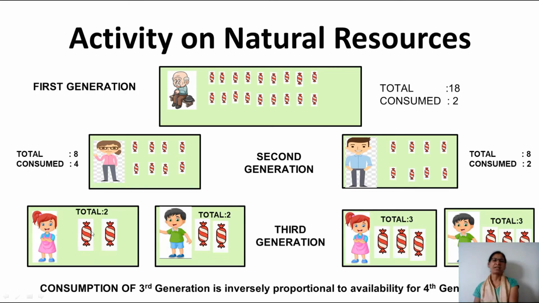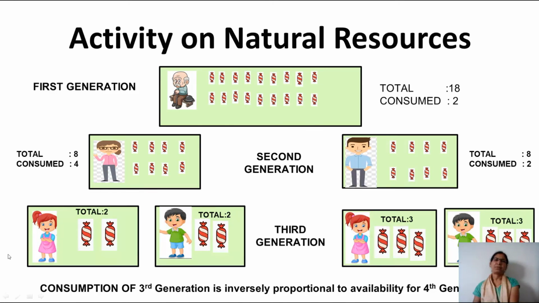Now for the next generation, you can imagine yourselves. Here 4 chocolates were left over. So if 2 children are there, then it will be distributed among these 2 children, that is 2 chocolates, and here also 2 chocolates. So each one will get 2 chocolates. Here we had 6 chocolates left over, so this generation will get 3 chocolates.